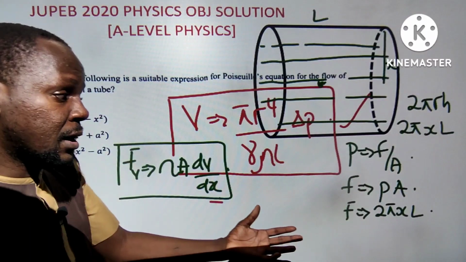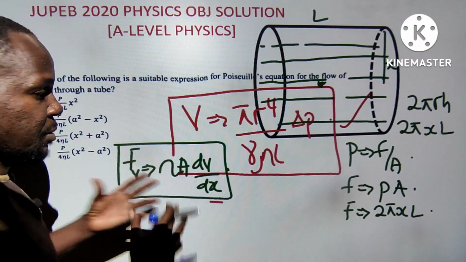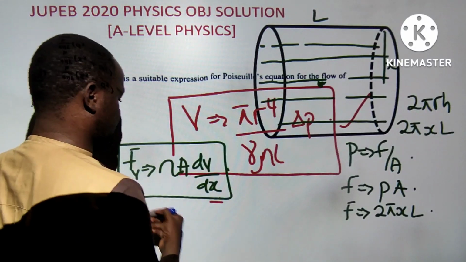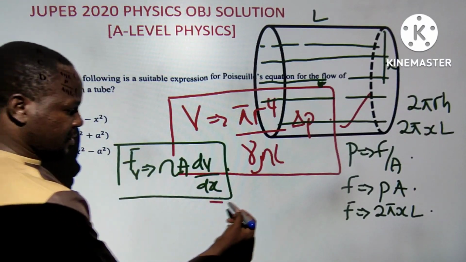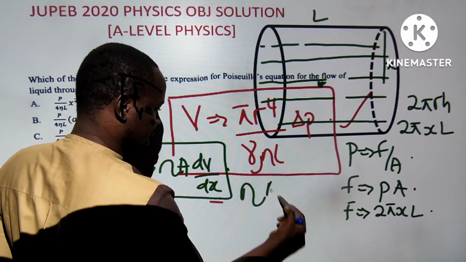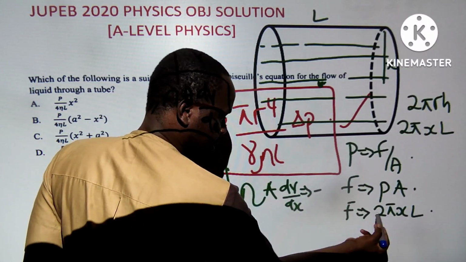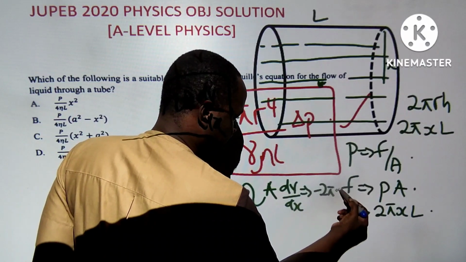I love deriving formulas, but not cramming formulas. Now, this is how we come about it. The forces balance each other, though they are in opposite directions. So you can now balance them out. You say eta A dV by dx, with the balance being negative, over 2 pi x L.